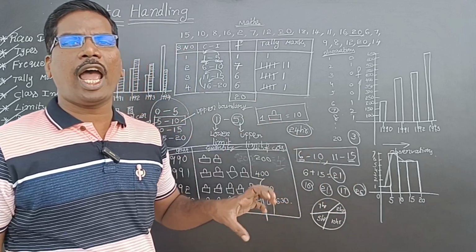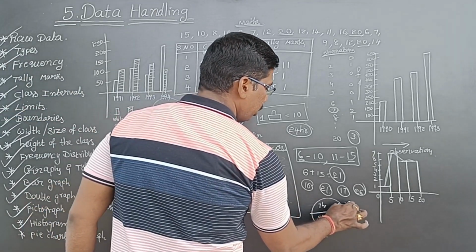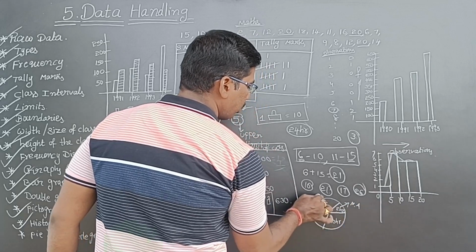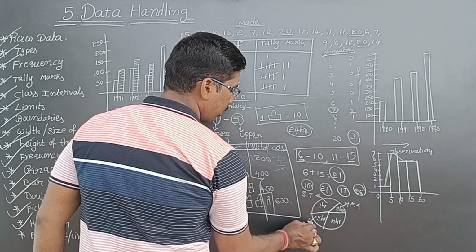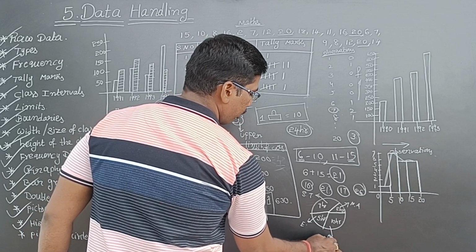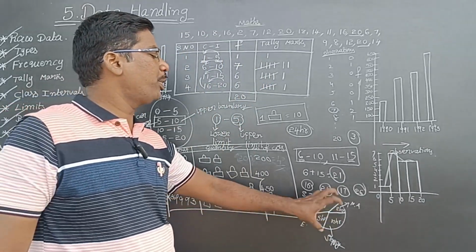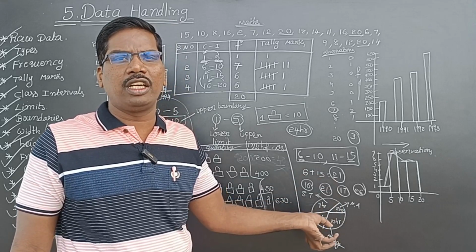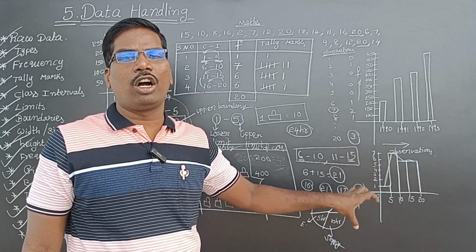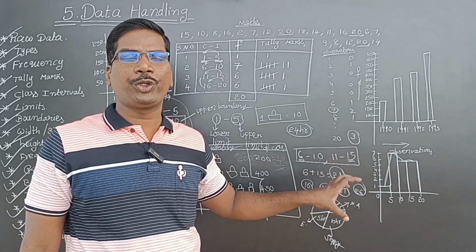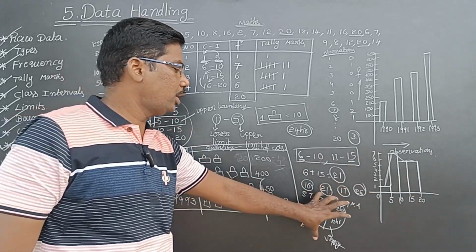This 24 hours I am representing in a circle. This is called natural activities, this is school hours or school time, this is editing and studying, and this is sleeping, my daily activities. So I am representing my daily activities in a sector representation. This is called a pie chart or circle graph.